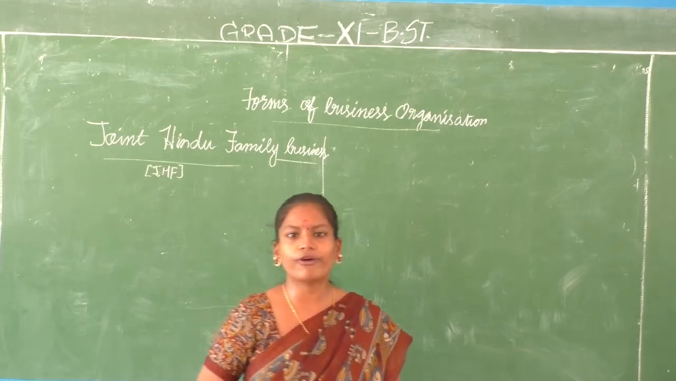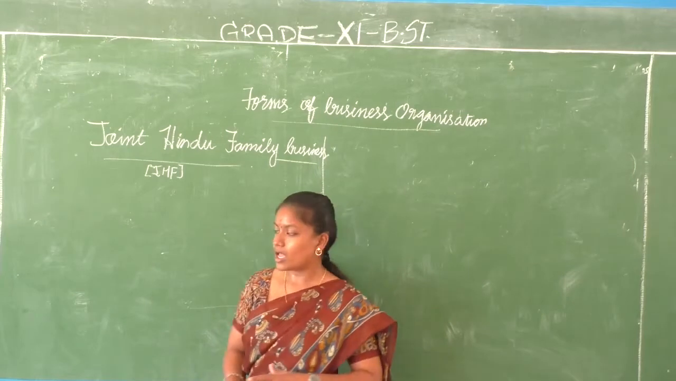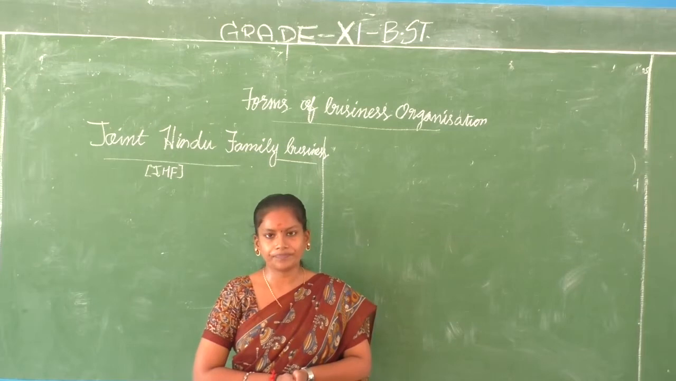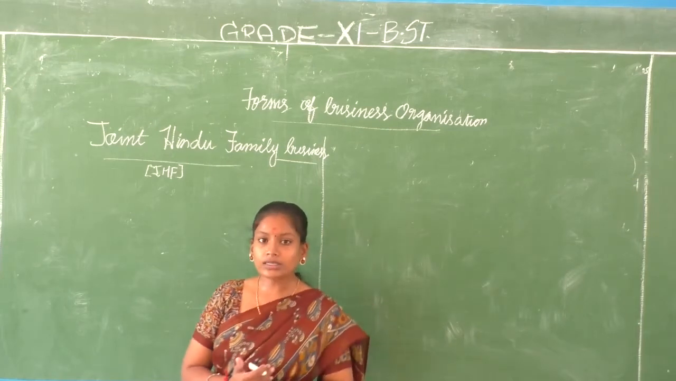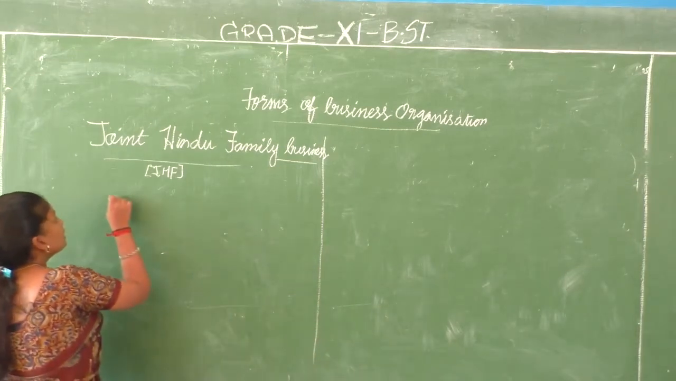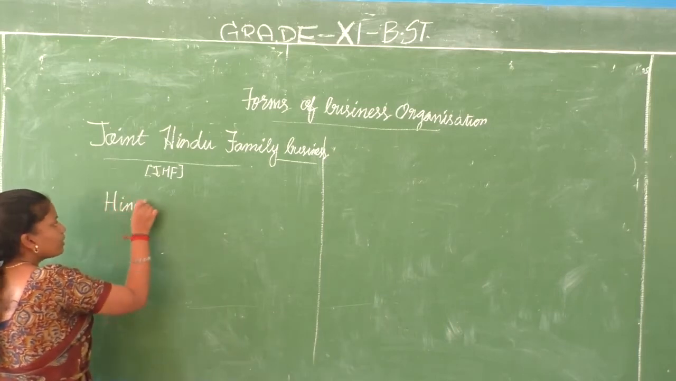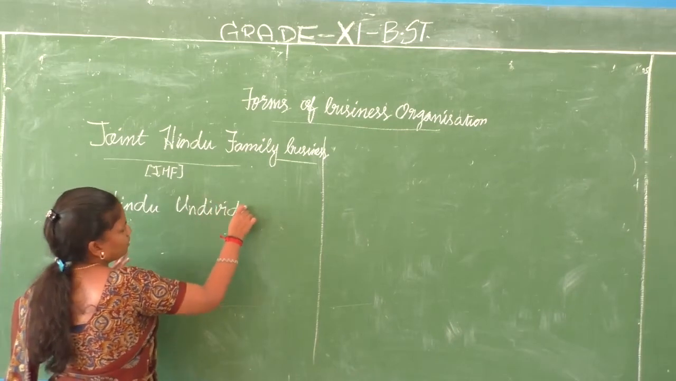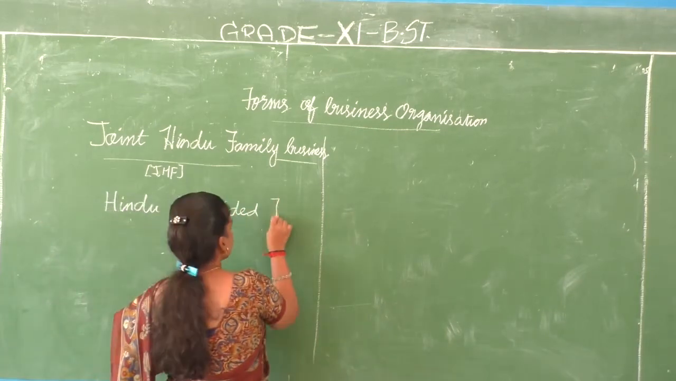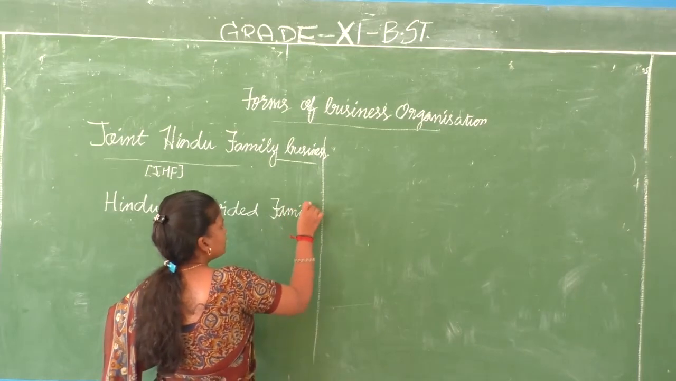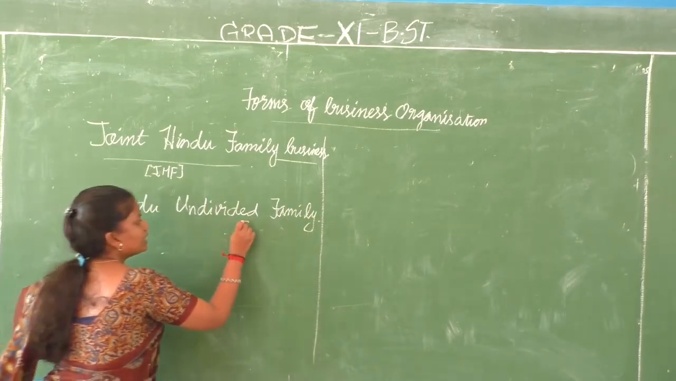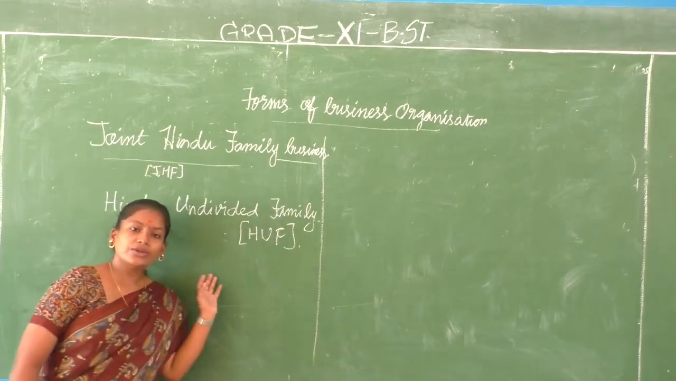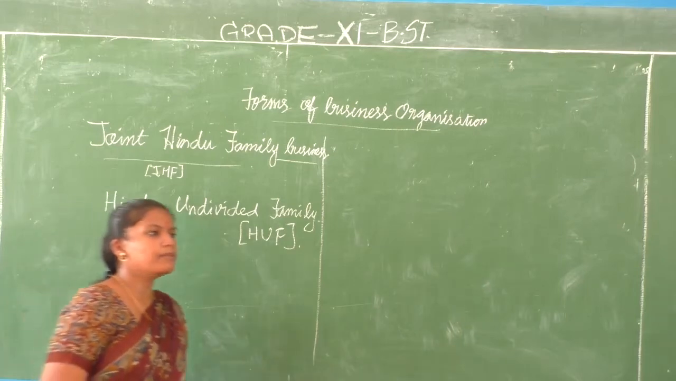So joint Hindu family business organization means what? Here the members of the family will run a business together. That is what it is. The other name of it is Hindu undivided family. Undivided means what? Joint. So Hindu undivided family is called HUF. This family runs the business.